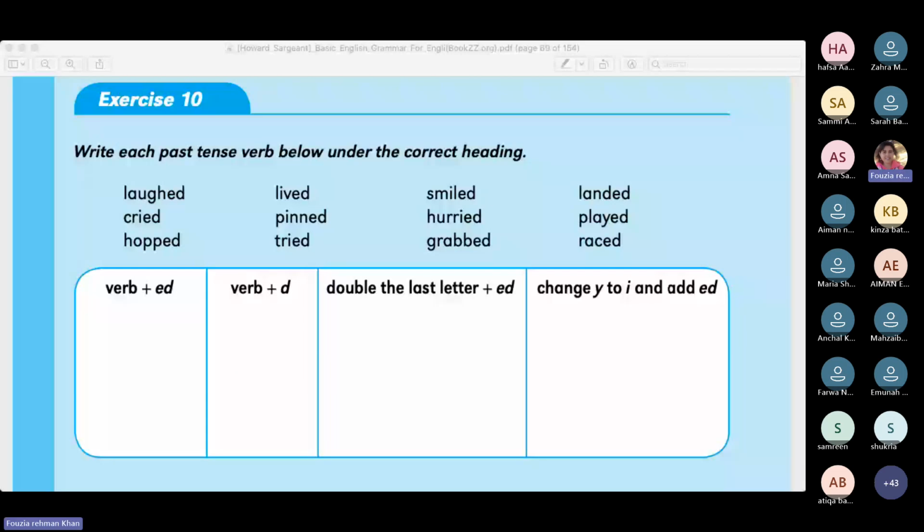Okay, D'Souza is done. Nice. Okay, let's do it together. Those who are done, please check if you have done it correctly, and those who haven't, please do it with us.